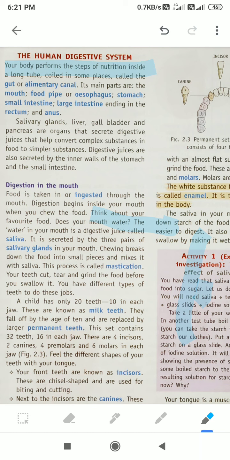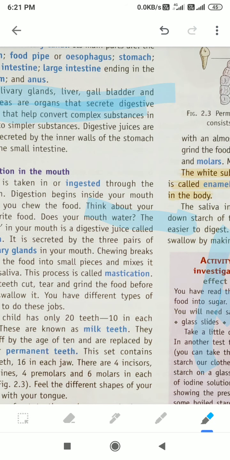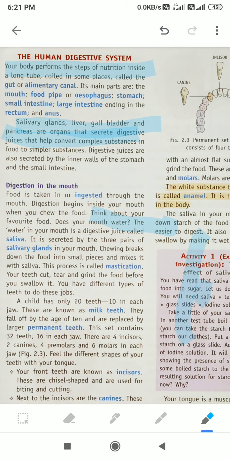Our salivary glands, liver, gallbladder, pancreas are organs that secrete digestive juices that help convert complex substances in food to simpler substances. We cannot absorb carbohydrate, fat and protein directly. All these nutrients are absorbed in simpler substances only. So all these foods are converted into simple substances by these juices or enzymes. Digestive juices are also secreted by the inner walls of the stomach and the small intestine.